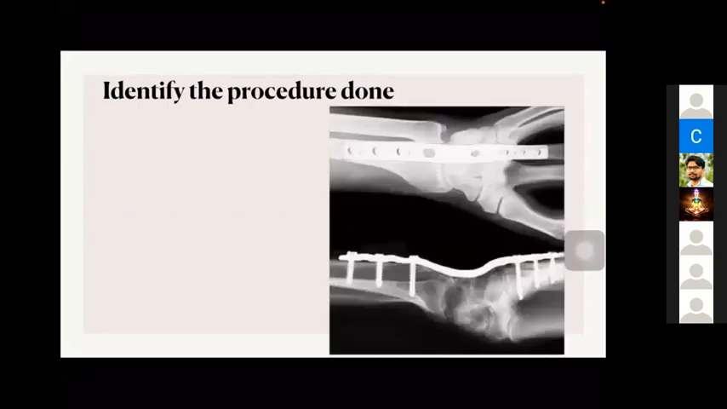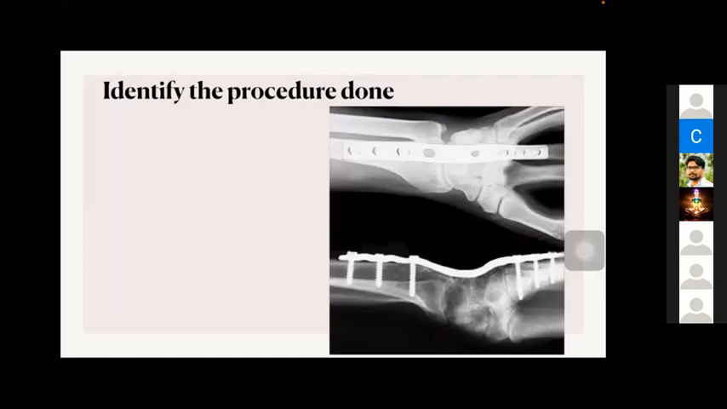Can somebody tell what is the procedure? What procedure is this? Restitution. Yeah, wrist arthrodesis. In some cases there are limited options. Sometimes all the nerves are paralyzed and we don't have enough donor tendons. So it is better to keep the wrist in a neutral position or slightly extended position. So wrist arthrodesis is the option in such cases.